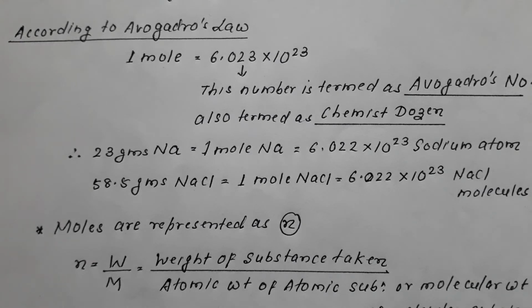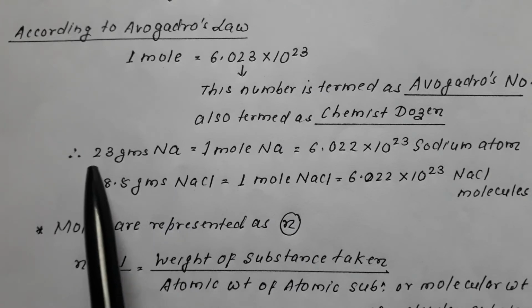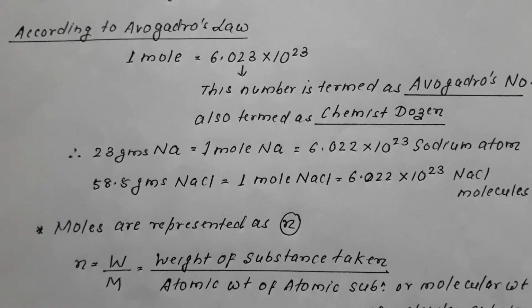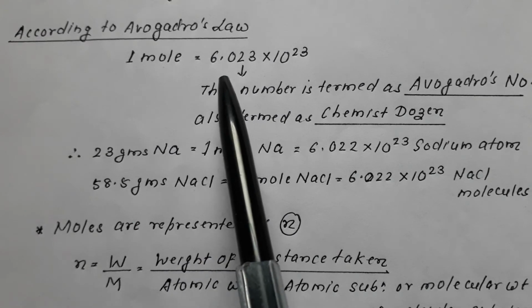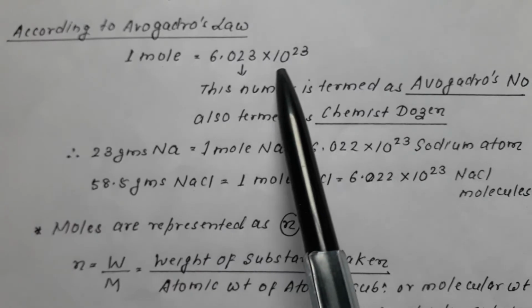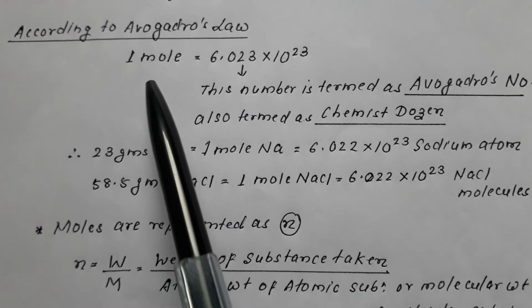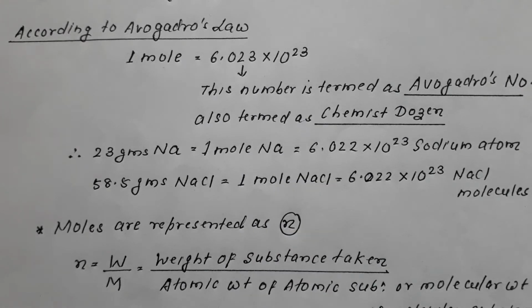So remember, 1 mole of every substance will contain 6.022 into 10 raised to 23 particles of that substance, for sure.